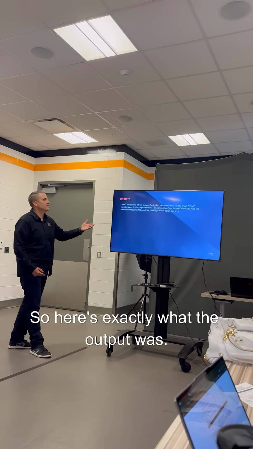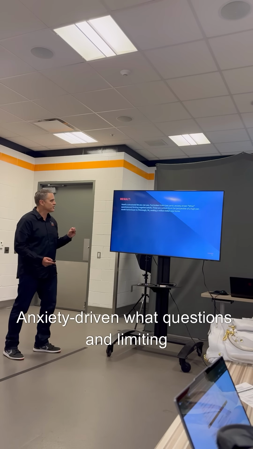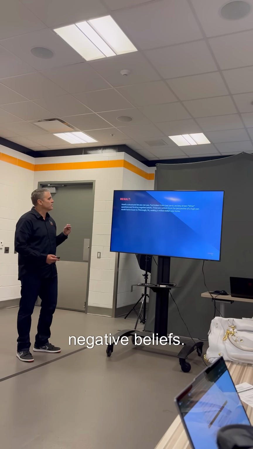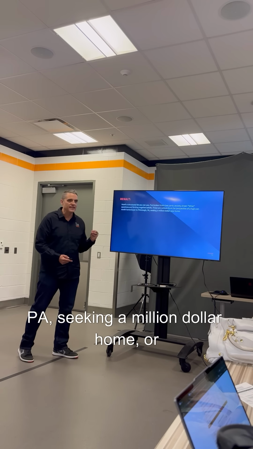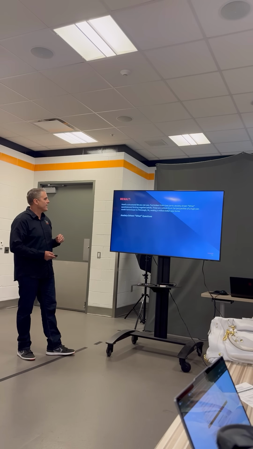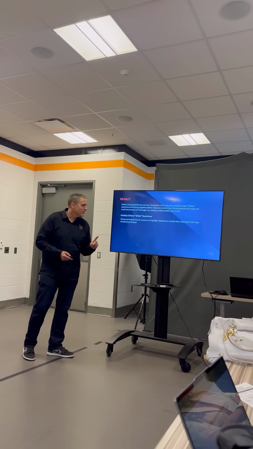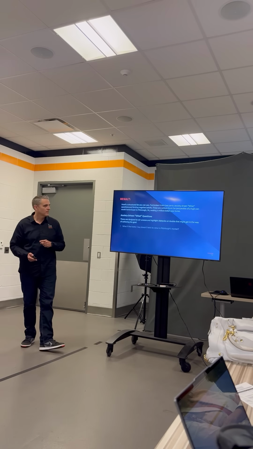So here's exactly what the output was. Here's a structured list that you can use. I broke it into 2 parts, anxiety-driven what questions and limiting negative beliefs. These are written from the perspective of a high net worth home buyer in Pittsburgh, PA seeking a $1 million or $1 million plus home. So the anxiety-driven what questions. These are designed to stir unease and highlight obstacles or doubts that might get in the way of achieving the goal. So here we go.